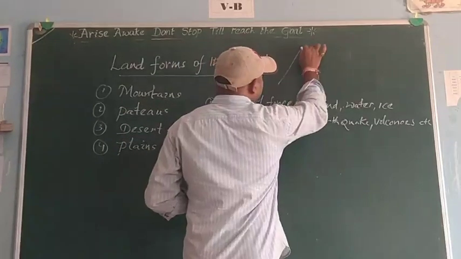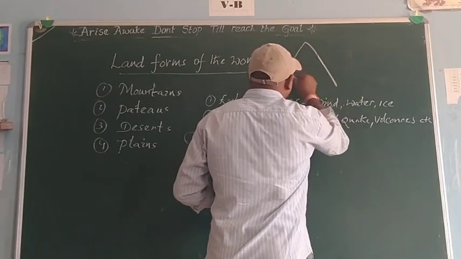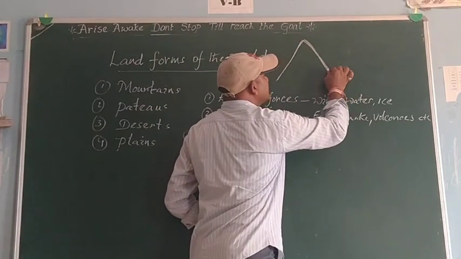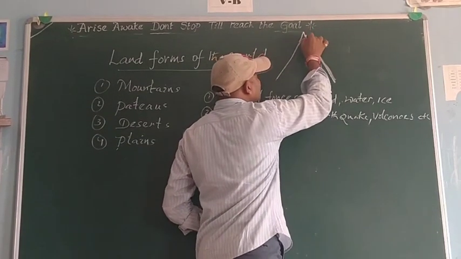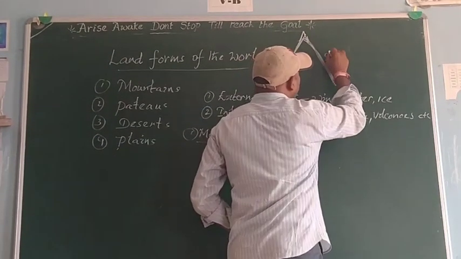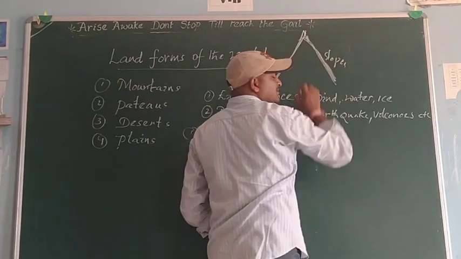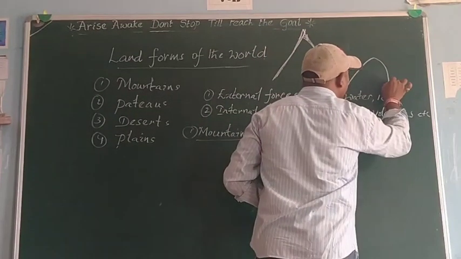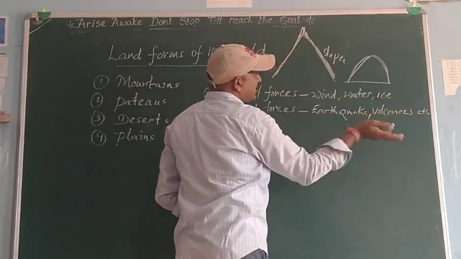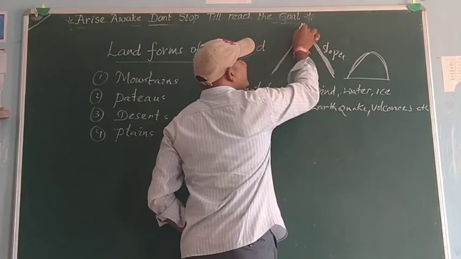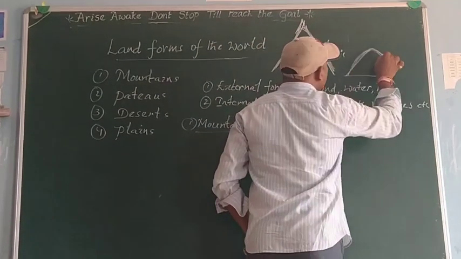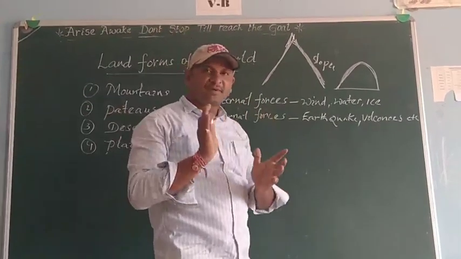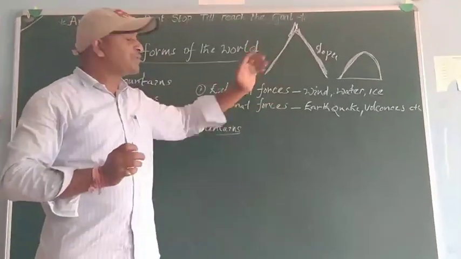Mountains have steep slopes like this. They have very steep slopes and high peaks also. Compared to mountains, hills are smaller in size and lower. Generally, mountains have steep slopes and high peaks, while hills are smaller in size and lower. So these are the main differences between mountains and hills.